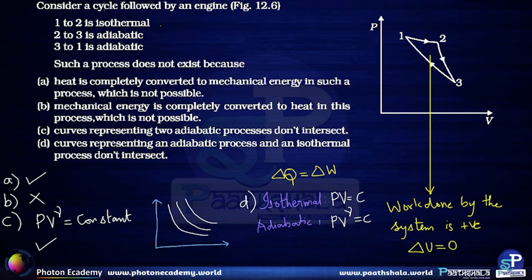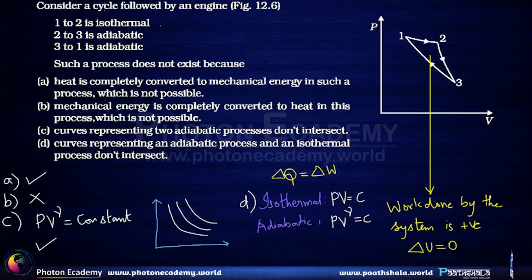As both the equations of state are different, these curves are not going to be parallel, and it is possible that they are going to intersect. So option D is not the correct justification for why this kind of engine is not possible. So the correct answers are option A and option C.